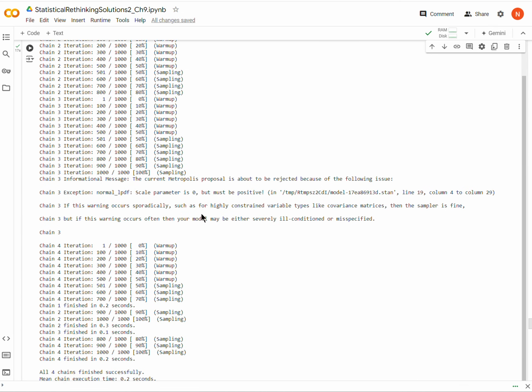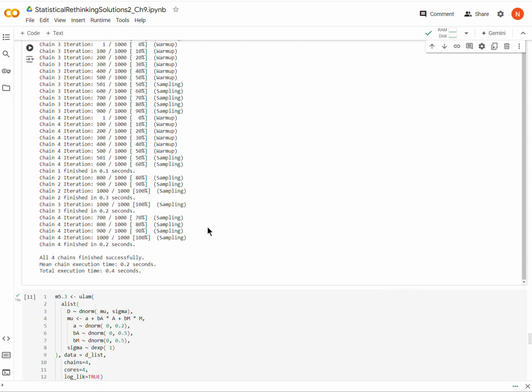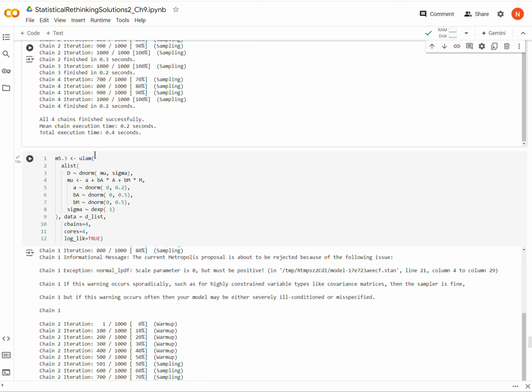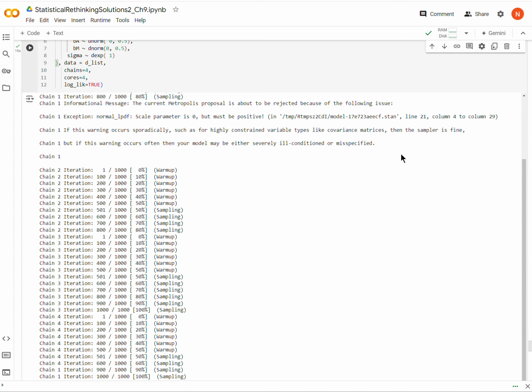And M5.2, we are regressing only on the marriage rate, right? Divorce rate is being regressed on the marriage rate. And then here we have divorce rate regressed on both age and marriage rate. Okay, so I've run all of these.